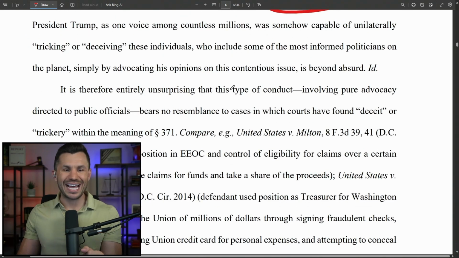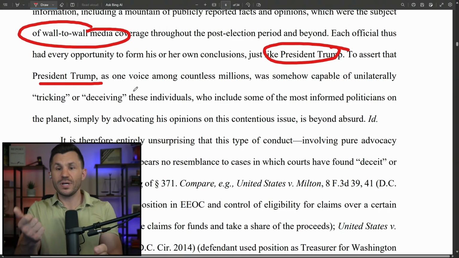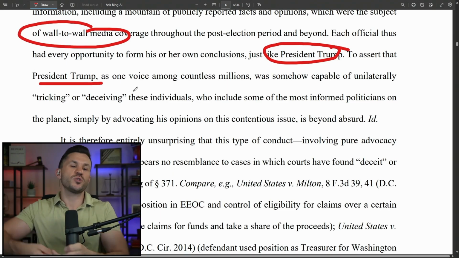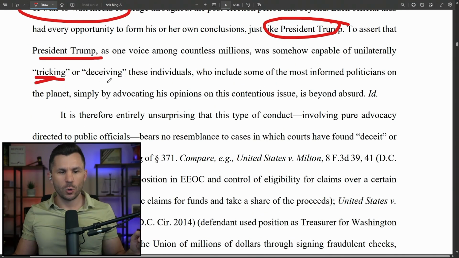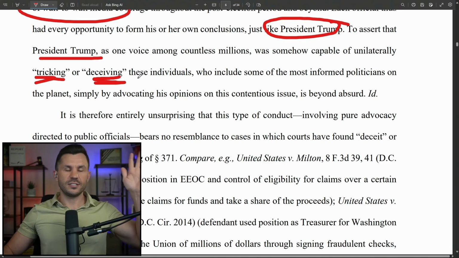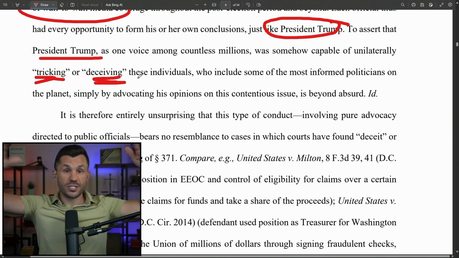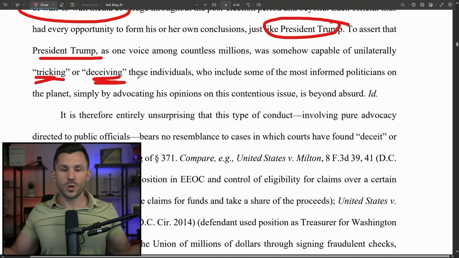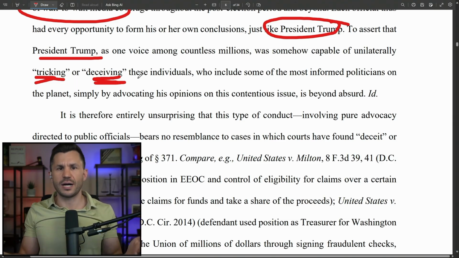So how could he be out there? He's tweeting every day about this. Rigged, rigged, rigged, rigged, rigged. They told us we couldn't even say that word anymore on YouTube. So how is Trump tricking or deceiving anyone when he's telling them exactly what he's doing? In fact, that's part of his campaign, which wasn't over, right? The campaign was to win the election. And so he's still making claims about that. How is that deceit or trickery? There's no defrauding there. It's all open.